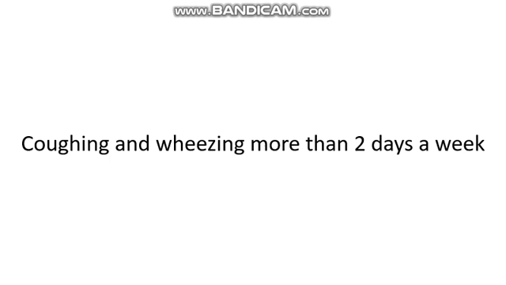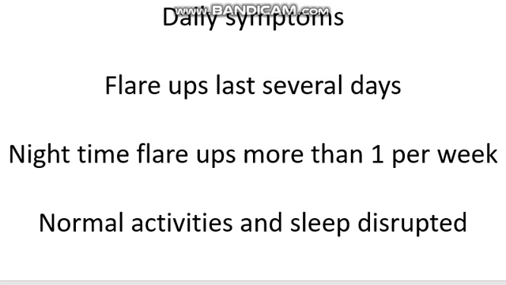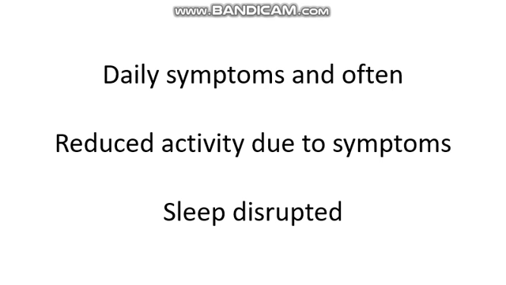Intermittent is coughing and wheezing more than 2 days a week. Mild is symptoms more than 2 times a week, as well as more than 2 nighttime flare-ups a month. Moderate is daily symptoms. Flare-ups last several days. Nighttime flare-ups more than 1 per week. And normal activities and sleep are disrupted. Severe is daily symptoms and often reduced activity due to symptoms, and sleep is disrupted.